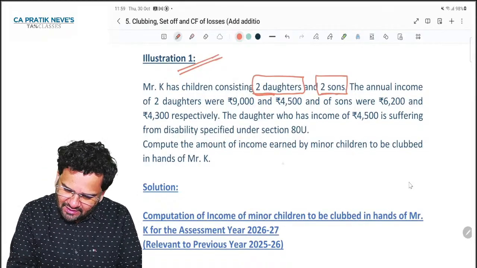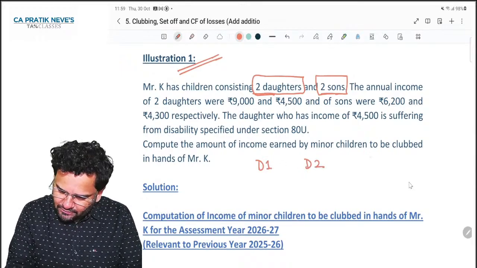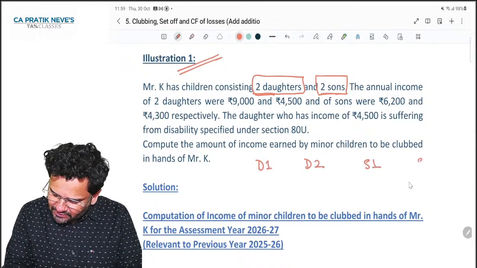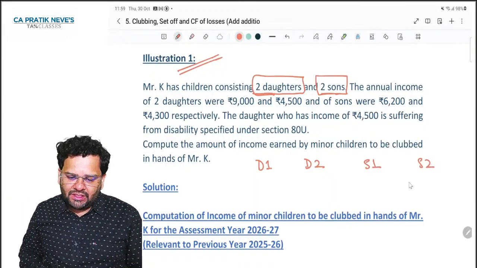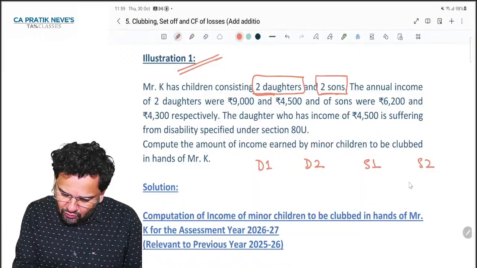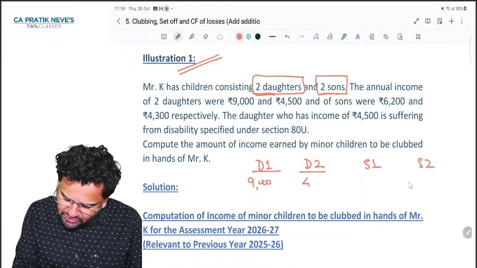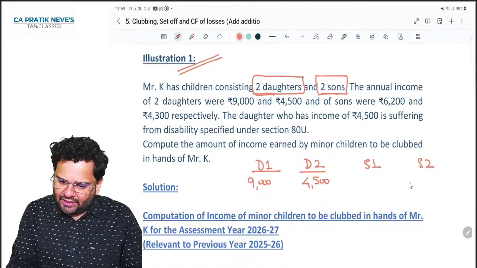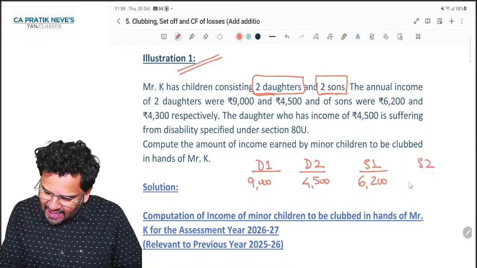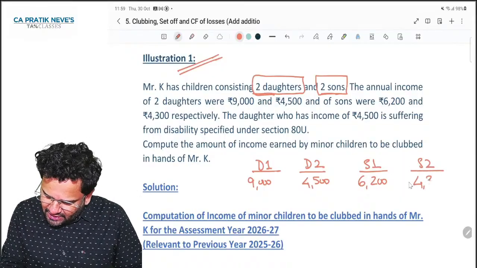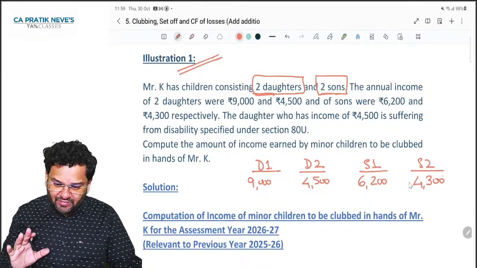So can I say he has D1, D2, S1, S2. All are minors. Annual income of the two daughters was 9,000 and 4,500, and sons was 6,200 and 4,300 respectively. Clear? Makes sense?